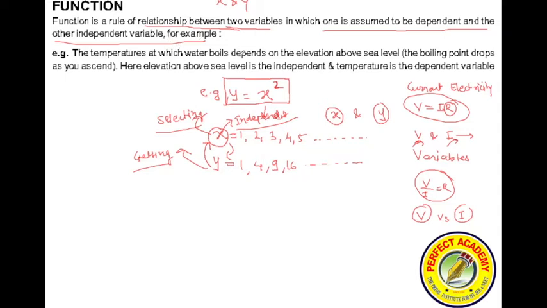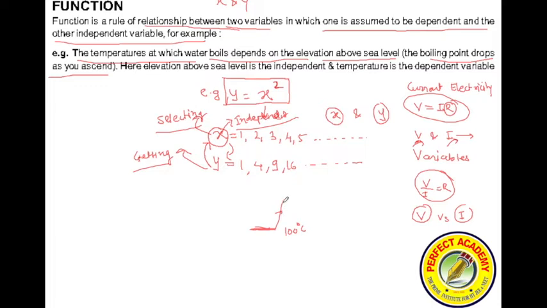Now here one more example is given. For example, the temperature at which water boils depends on elevation above sea level. The boiling point drops as you ascend. Suppose you are boiling water here at sea level in Sindhudurga, let's say the temperature is 100 degrees Celsius.